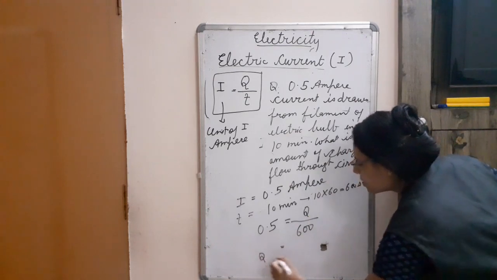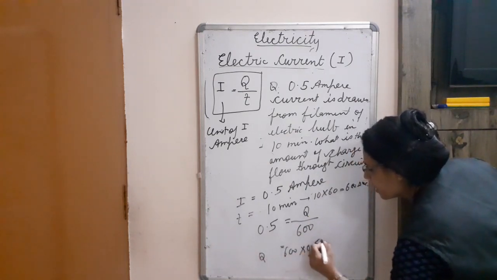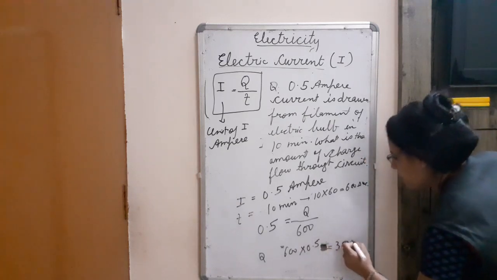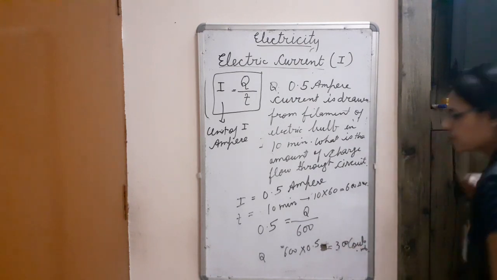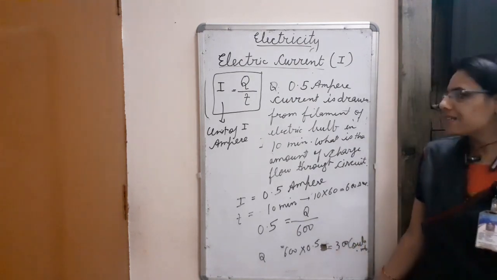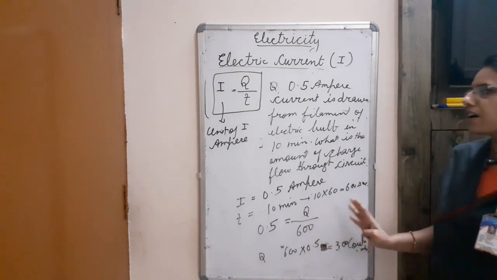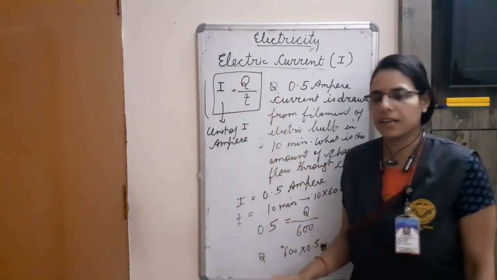So Q is equal to 600 into 0.5, that is 300 coulomb. So this is again the same question. We can change the data according to our requirement, and we can use this formula in any type of numerical.